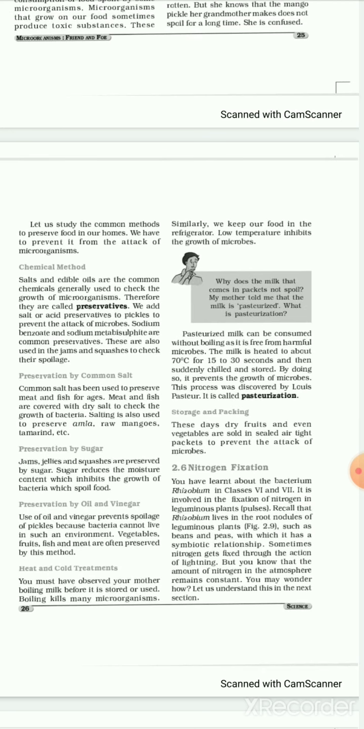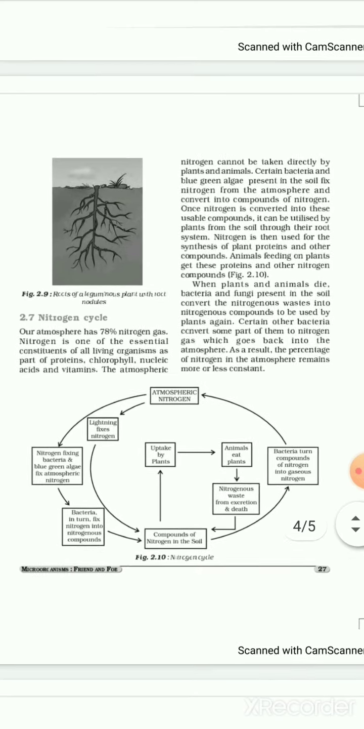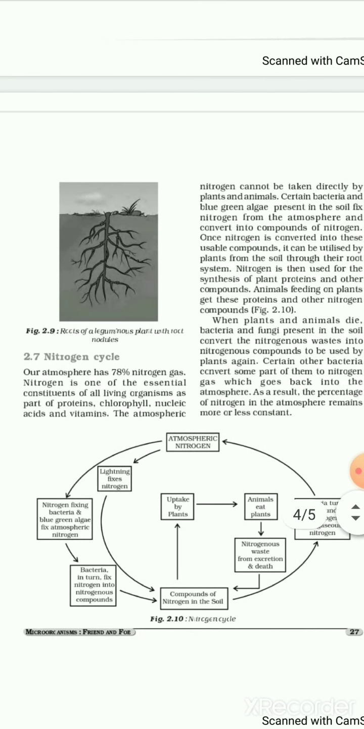Sometimes nitrogen gets fixed through the action of lightning. But you know that the amount of nitrogen remains constant. We all know about the oxygen and the carbon dioxide, which we inhale and exhale. But what about the nitrogen? That gaseous, air form is also present in our atmosphere at a constant level. Why does it happen? Let us see, dear students, what is the role of nitrogen and why it is constant in our atmosphere.